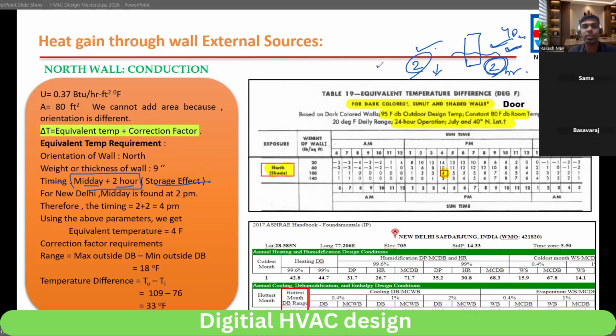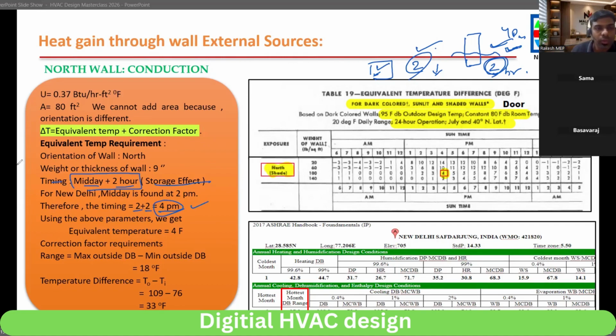Because we are designing for inside our house, we have to consider how much temperature is there inside. So for Delhi, midday is 2 p.m. and timing is 2 p.m. plus 2 hour storage effect, which is 4 p.m. So we have to calculate for 4 p.m.